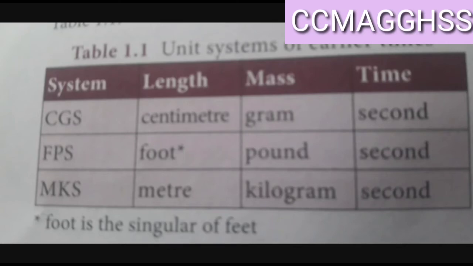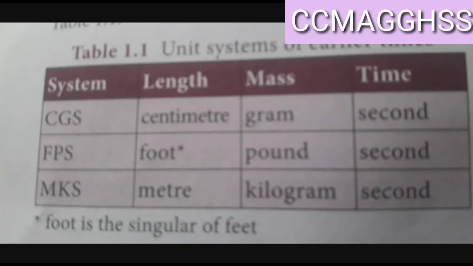Similarly, FPS system is the unit of length, mass, time as foot, pound and second. MKS system is again the units of length, mass and time as meter, kilogram and second. But this brought a lot of confusion.